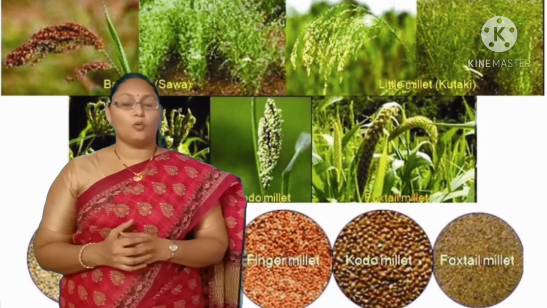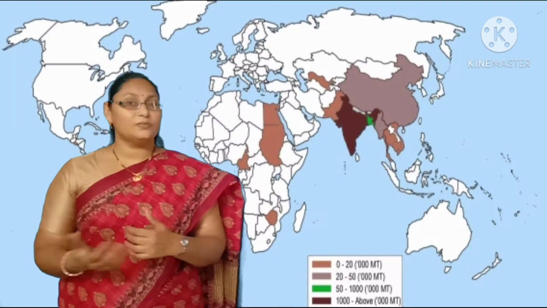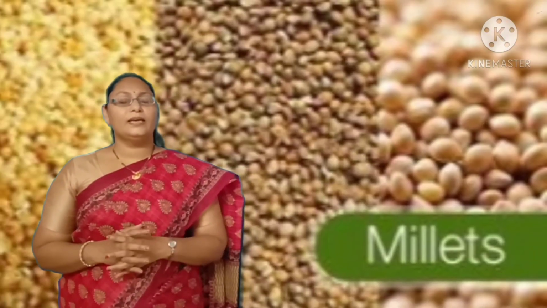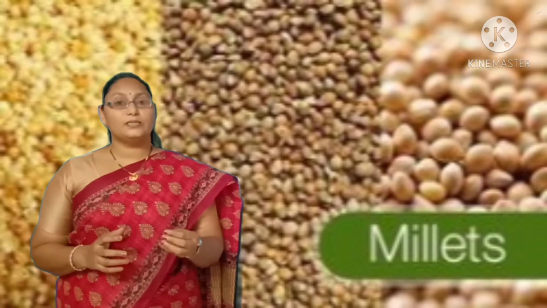The next one is millets. Millets are also called hardy crops. Very less fertile soils and sandy soils can also grow these millets. Millets require low to moderate rainfall. In India, Jowar, Bajra and Ragi are grown, and in other countries, millets are grown in China, Nigeria and Niger. In any type of soil, especially less fertile soil, millets can grow.